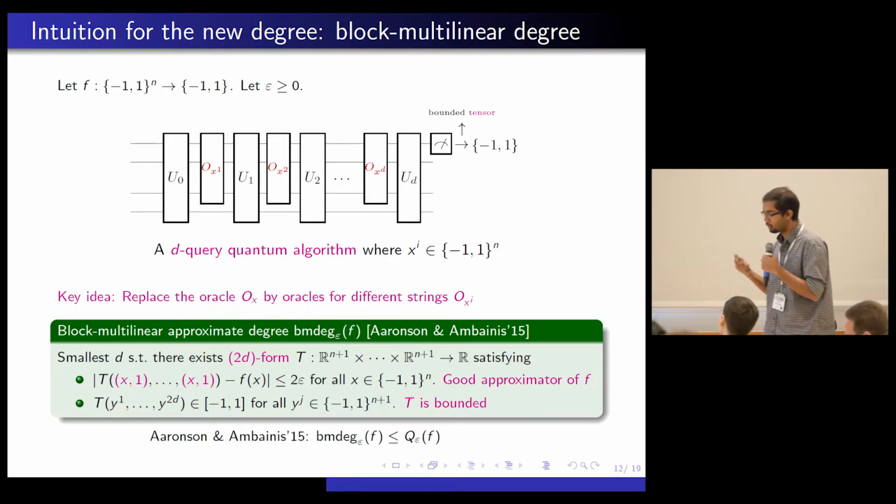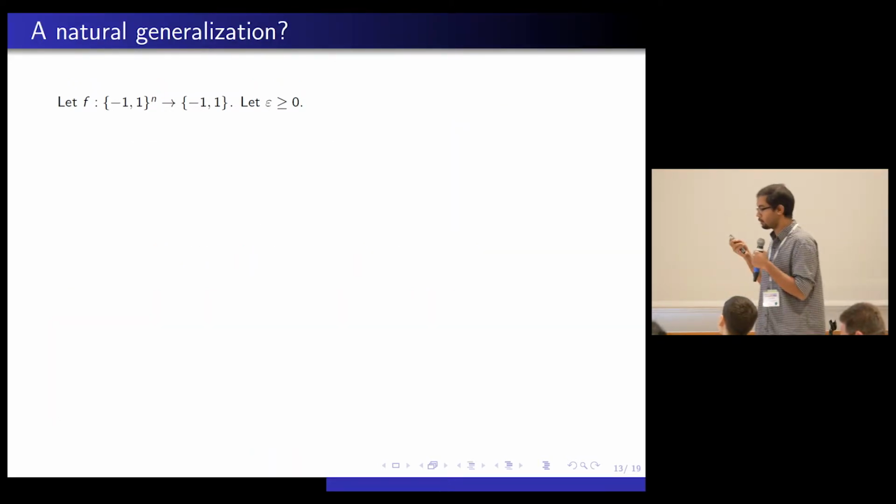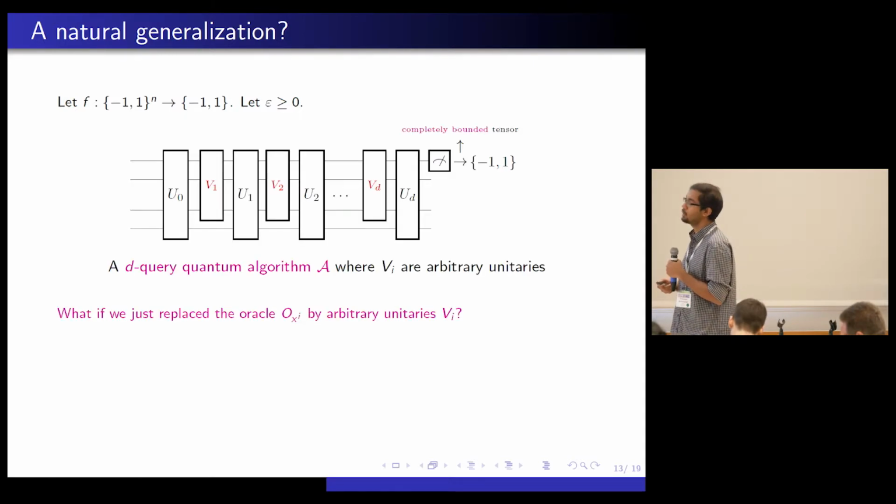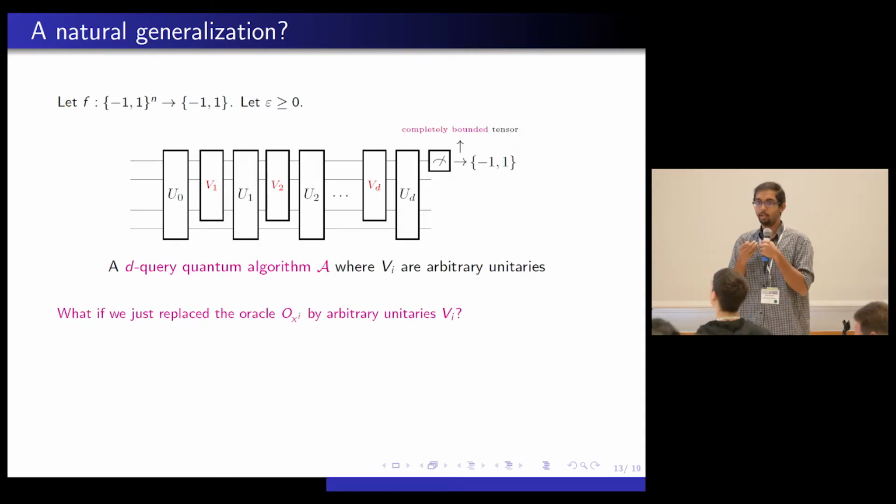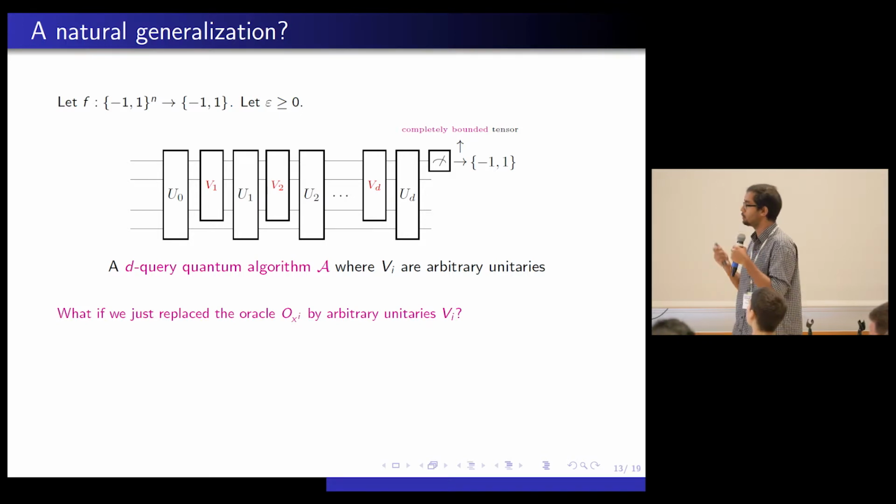Right. So initially we had O_x all the way, and Aaronson and Ambainis realized that you can put oracles for different strings here. That's cool. So let's try something more. What's a natural generalization of this? Just put arbitrary unitaries. Why does it even need to depend on O_{x^1}, O_{x^2}? Okay?